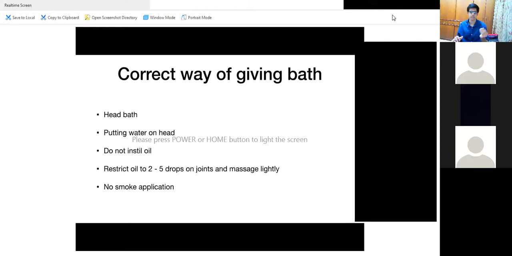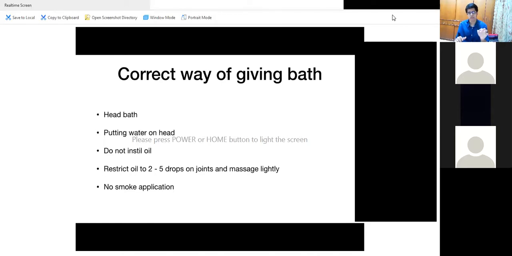The child has come from another doctor for your treatment, but he has already got pneumonia 3 times and the fourth time has come to you. Fourth time, you are a good doctor, you will treat the child. But if you do not advise how to give a bath and how to stop the recurrence, the fifth, sixth time again the child will have pneumonia and go to another doctor who will suggest the correct way. So this is very important. These advices for how to give a baby bath form a major part, even more than medicine.